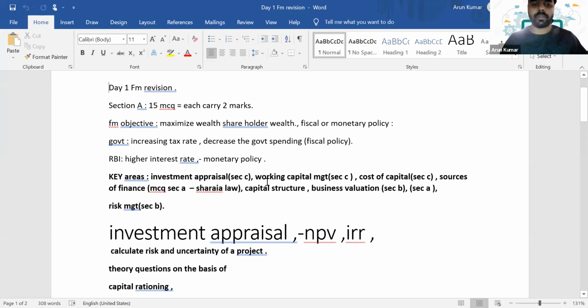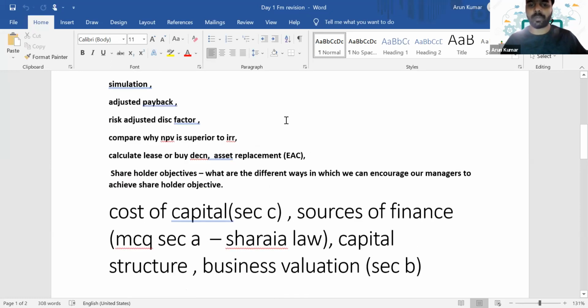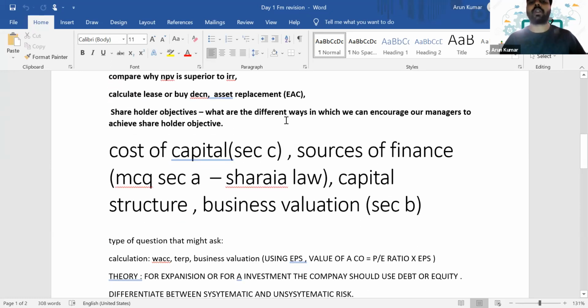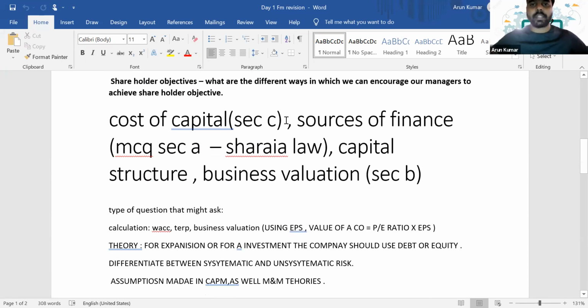So we have covered investment appraisal. The next topic we have to cover is the cost of capital. The cost of capital can get tested in section C, especially the calculation of WACC. Then we have to discuss the different sources of finance, the capital structure theory, and finally the business valuation. So these are the main areas that we have to cover today.